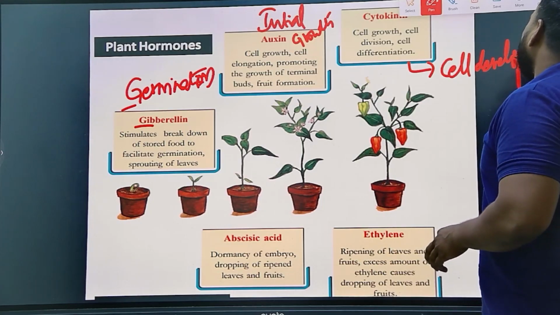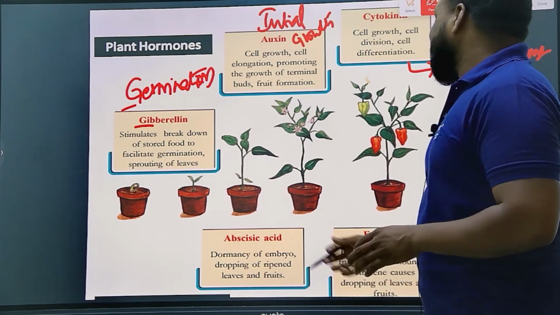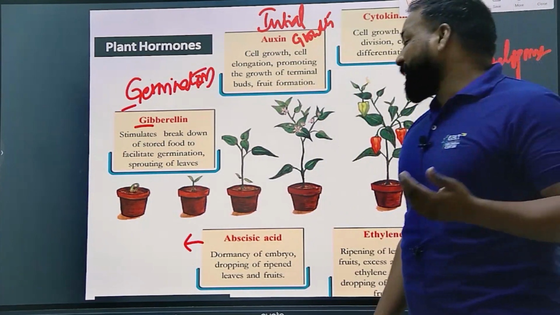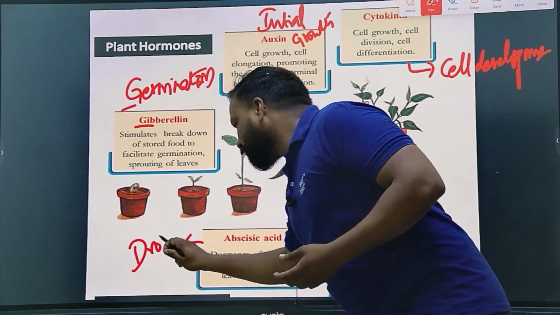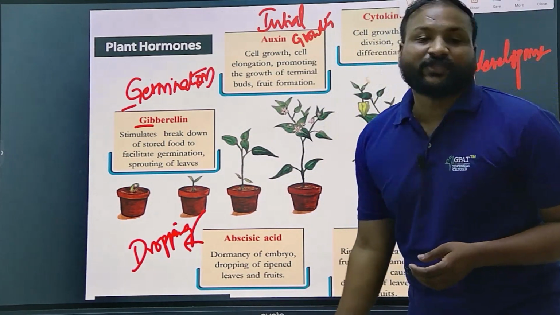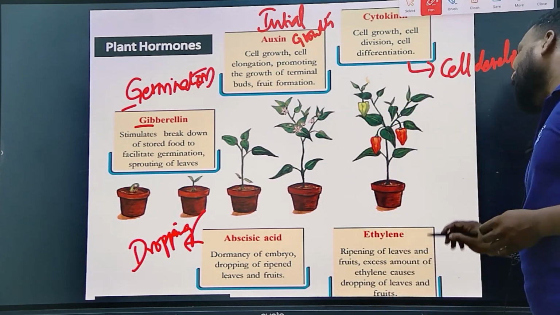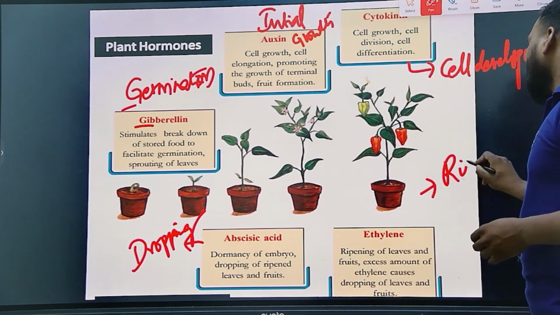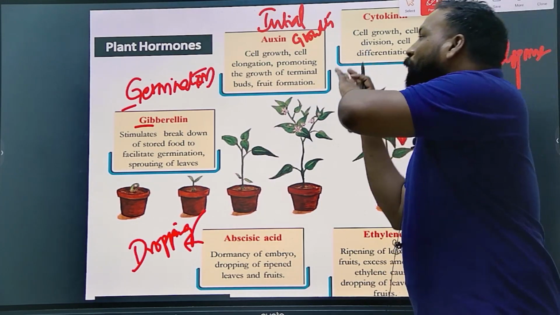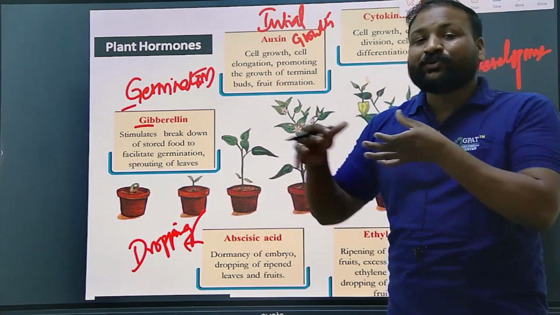For the cell development, cytokinin is important. Whereas abscisic acid will be useful for the dropping and setting of the dropping, dropping and ripening of the leaves and the fruits. And lastly, ethylene is mainly for the ripening. So by this you should understand the role of each plant hormone in each stage.